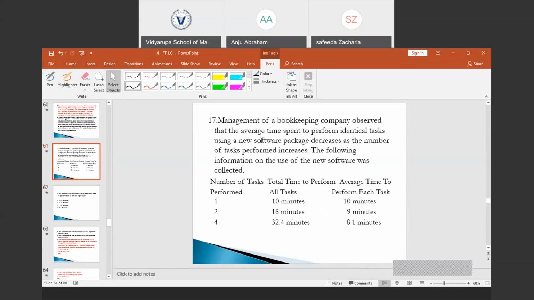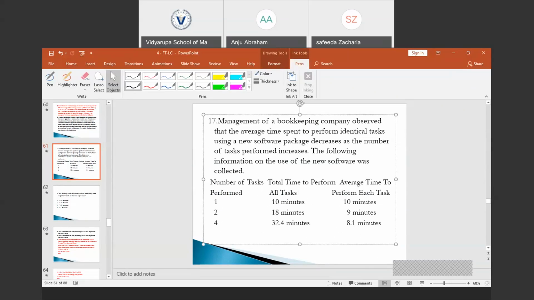Let's look into this question. Management of a bookkeeping company observed that the average time spent to perform identical tasks using a new software package decreases as the number of tasks performed increases. So it's saying about the learning curve. The following information on the use of the new software was collected: 1, 2, 3 for the tasks performed. The total time and the average time required is provided.